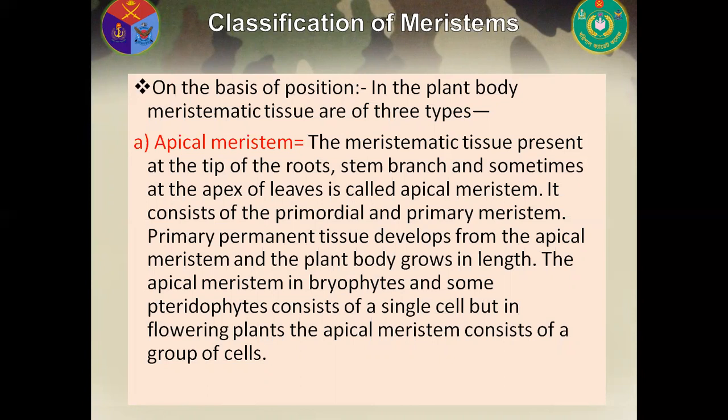The apical meristem in bryophytes and some pteridophytes consists of a single cell, but in flowering plants, the apical meristem consists of a group of cells.